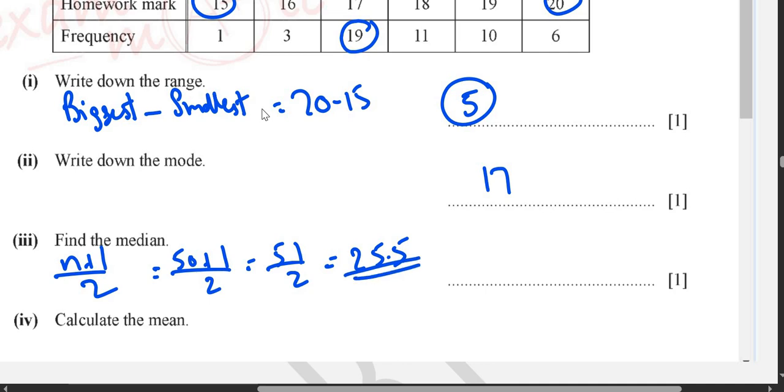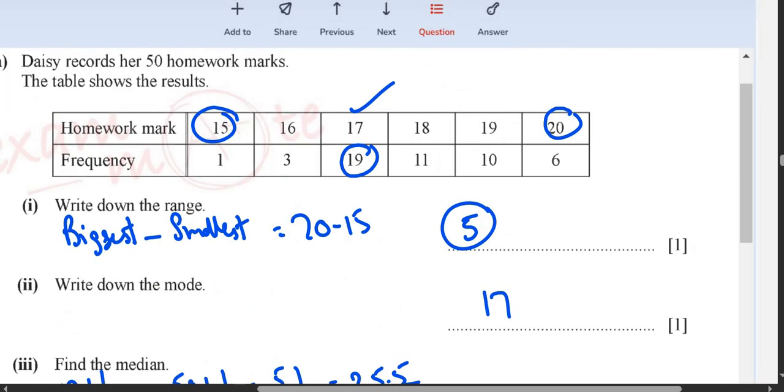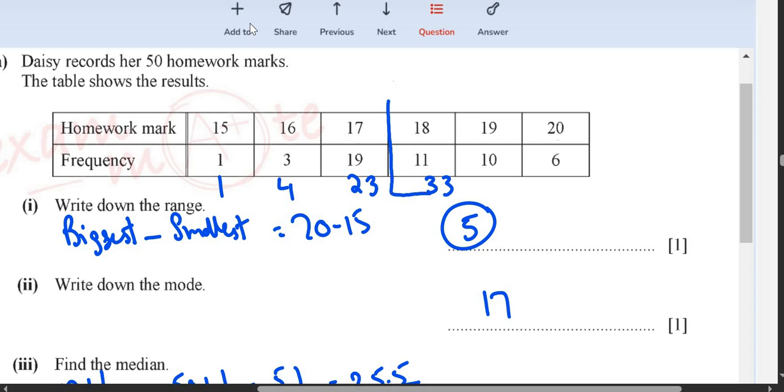Now this is not your answer. We will add all the frequencies together. So 1, 1 plus 3 is 4, 4 plus 19 is 23, 23 plus 11 is 33. So 25.5 lies over here, because the highest number over here is 23, so 25.5 lies over here, so the median is 18.